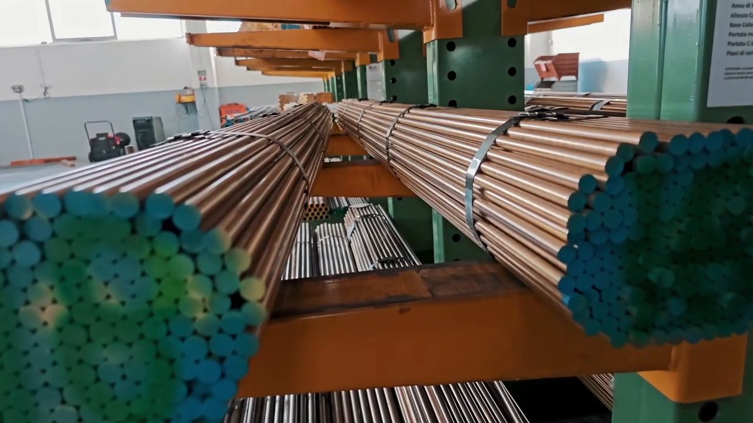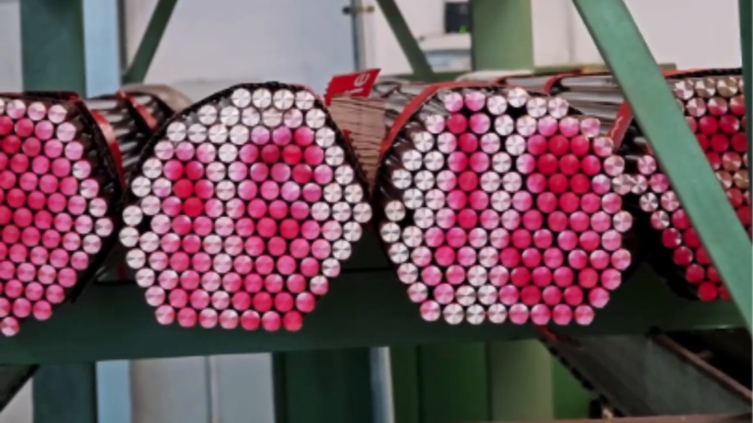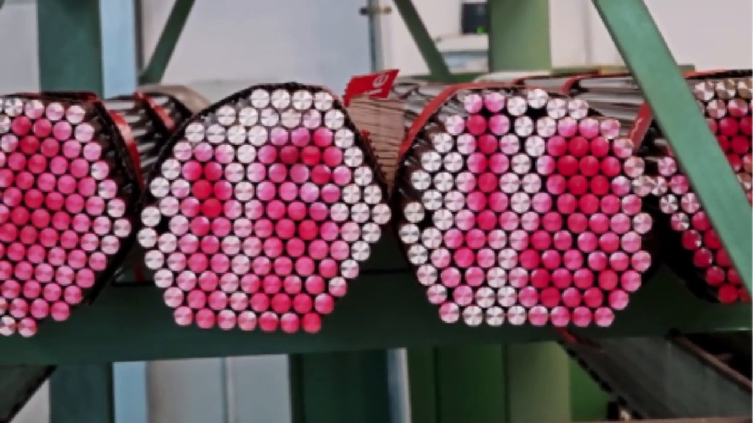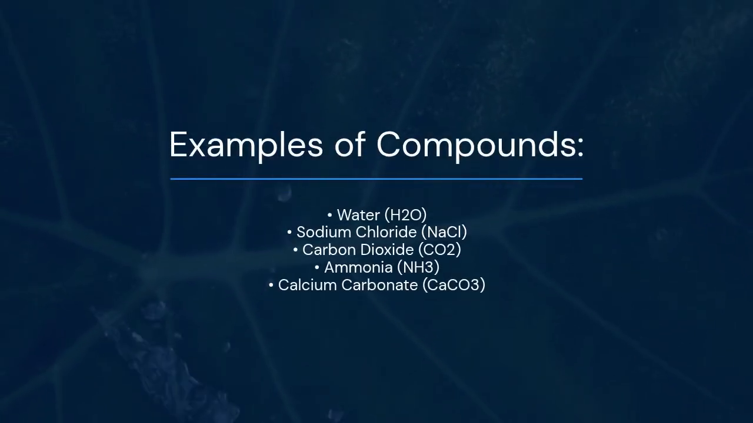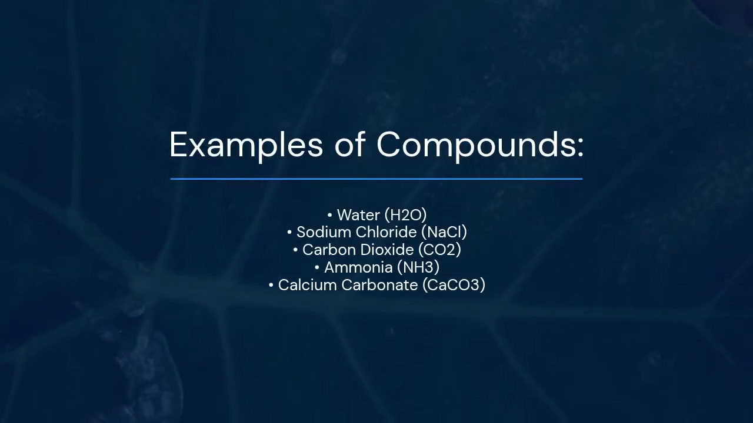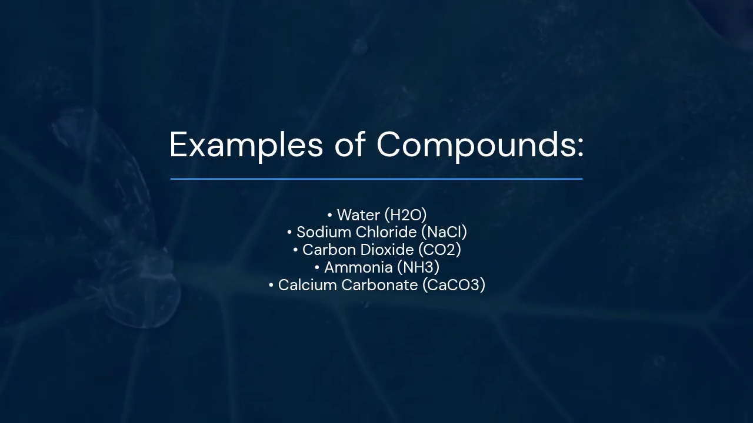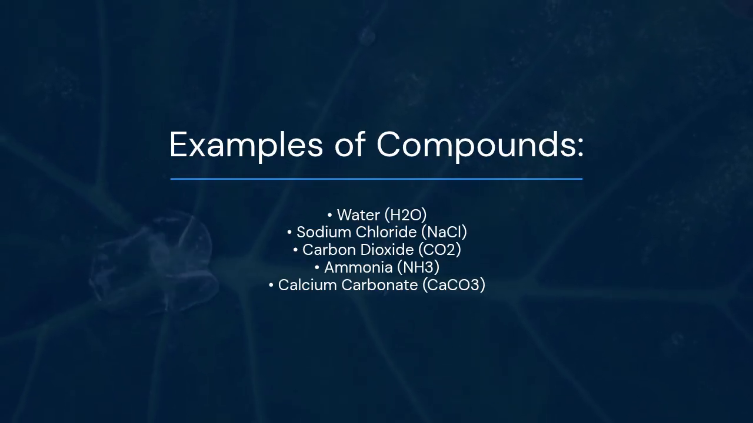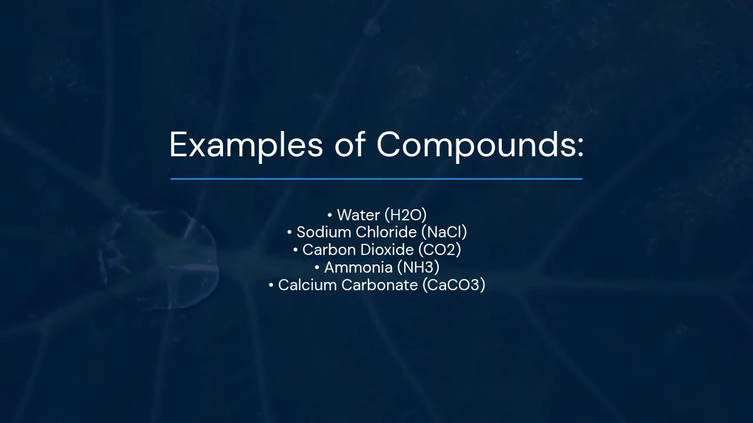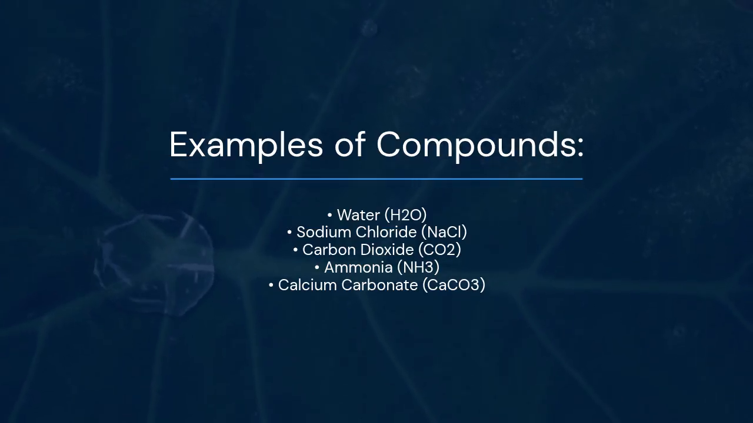Compounds. What is a compound? A compound is a pure substance formed when two or more elements combine chemically in a fixed ratio. A compound can only be separated into its elements by chemical methods. Examples of compounds: water, which has the formula H2O. Sodium chloride has the formula NaCl. Carbon dioxide has the formula CO2. Ammonia has the formula NH3. Calcium carbonate has the formula CaCO3.